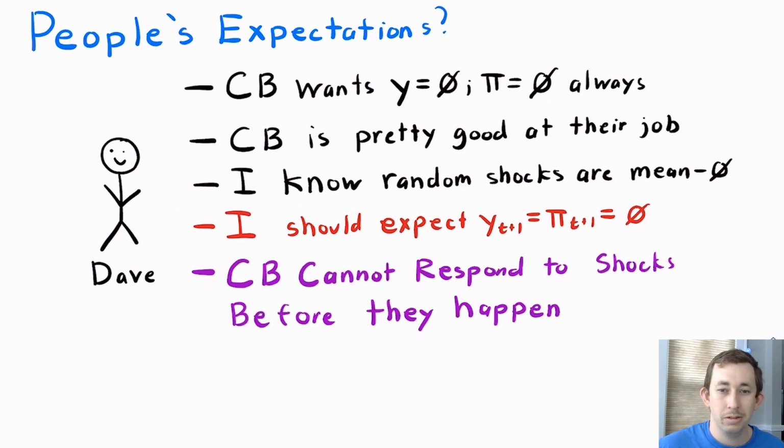As we're thinking about the solution to that problem, remember that the central bank cannot respond to shocks that they don't see, or they cannot respond to shocks before they happen. They can make their best guess at trying to respond to the shocks, but they won't be able to perfectly match shocks that they can't see when they're setting the interest rate.